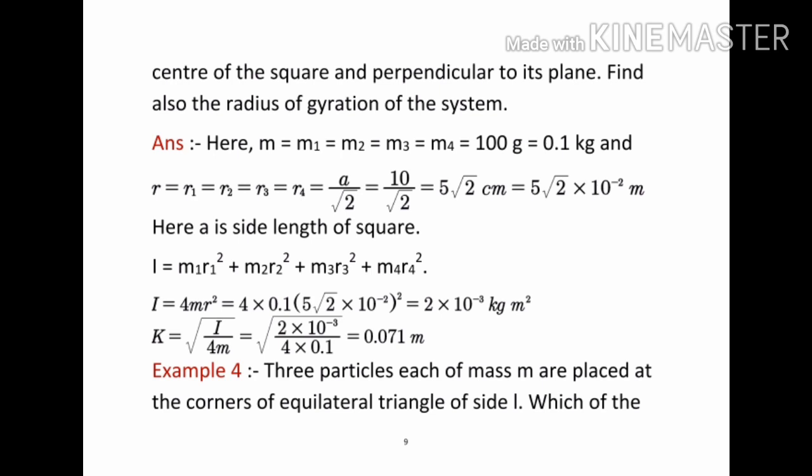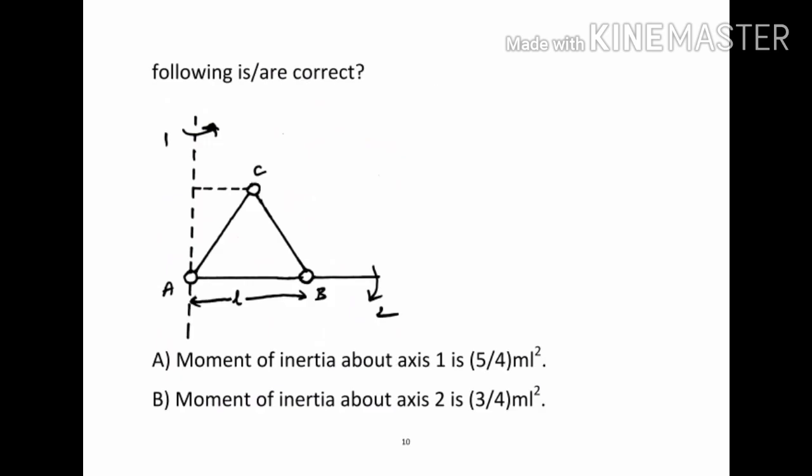Next, coming to example 4. 3 particles each of mass m are placed at the corners of an equilateral triangle of side L. Which of the following is correct? The diagram is given below. Here 3 particles are placed at the positions A, B and C, and the side length is taken as L.